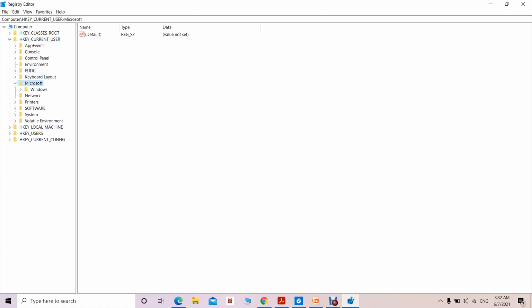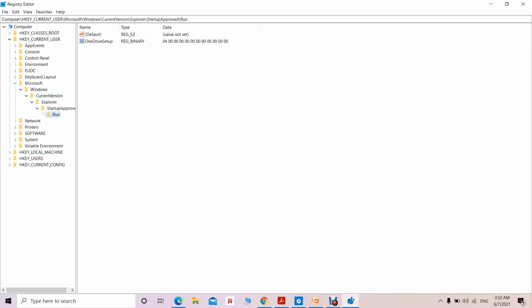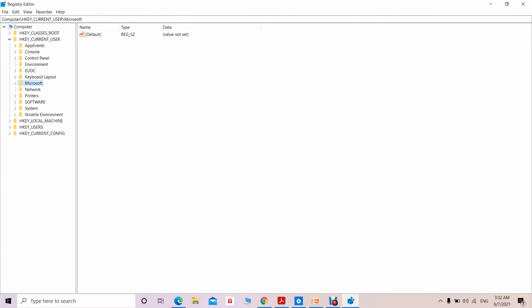So if you expand this, we can see some details. What is the Windows current version, then Explorer, then startup and the run. So many subkeys open under this Microsoft, and it is going to have certain values. Then network drives, what are the mapped network drives, we can have here. There is no mapped network drive, so on the right hand side there are no values.